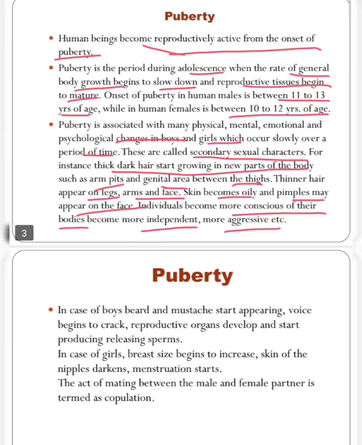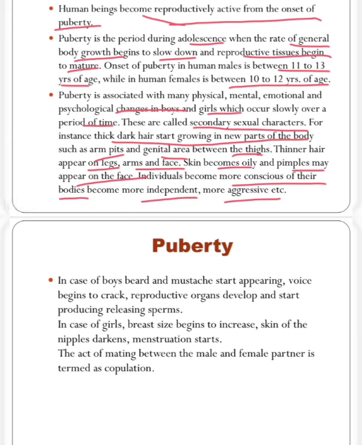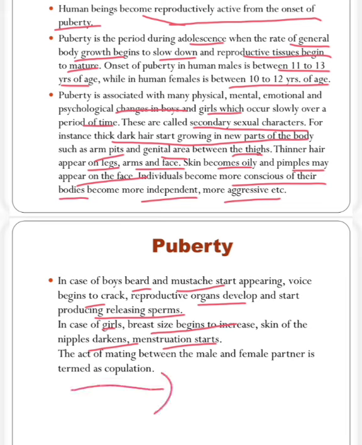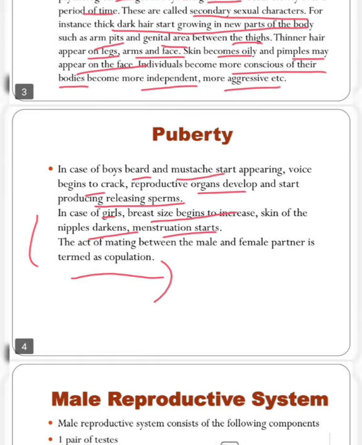Some more points about puberty. In boys, beard and mustache start appearing, the voice begins to crack, and the reproductive organs develop and start producing and releasing sperms. In girls, breast size begins to increase, the skin of the nipple darkens, and menstruation starts. The act of mating between male and female partner is termed copulation. This is a very important definition. So this is all for puberty.